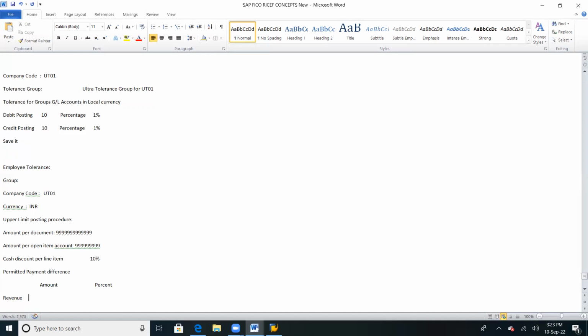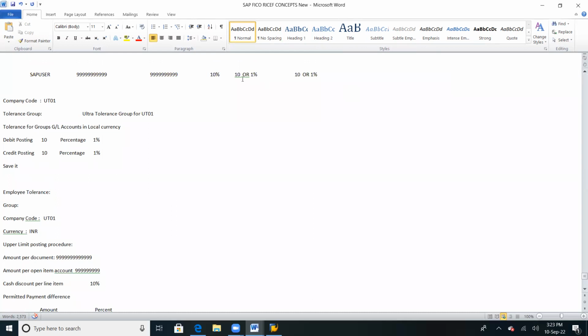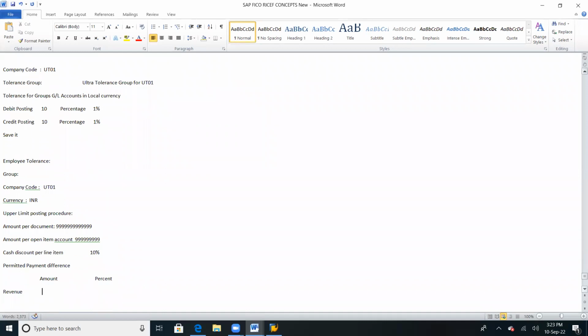Percentage. So here two tabs will be there. What is the amount? What is the maximum payment difference we can give, with the amount? 10 rupees or 1%. So the amount is 10 rupees or 1%, whichever is less. Revenue. The same applies to expense, nothing but debit line item or credit line item.